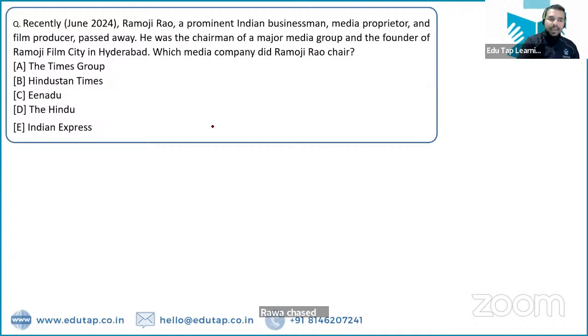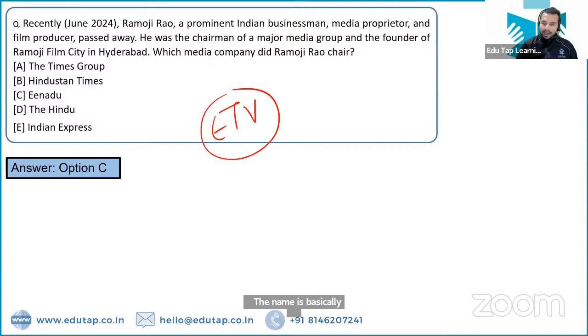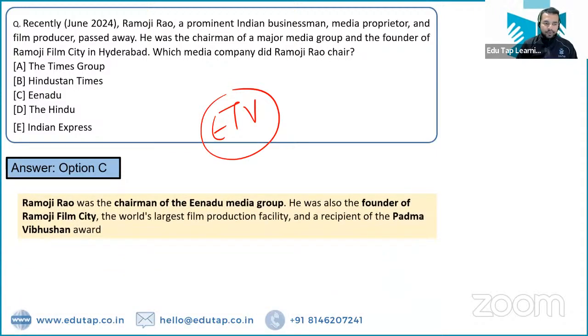So आप सभी ने ETV देखा होगा guys. सो ETV के चेयरमैन रामोजी राव ही थे और यहाँ पर ETV is basically of एनाडू. The name is basically एनाडू, जिसके ये चेयरमैन रहे हैं रामोजी राव. ठीक है, a very big name that you have to remember from the exam point of view. Ramoji Rao was the chairman of Enadu Media Group.